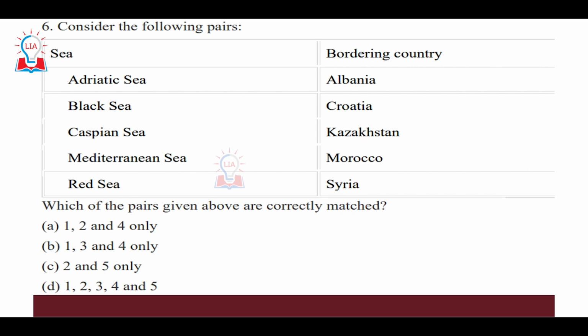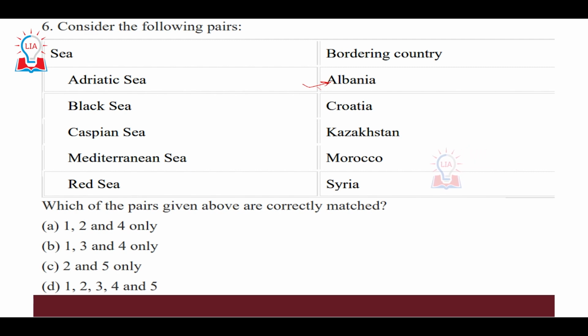Sixth is a question related to the world map. Again, as we have discussed in past videos, for UPSC the Mediterranean region is a very, very important region, because generally UPSC every year or every alternate year asks one or two questions related to the mapping of the Mediterranean, Caspian, Black Sea, and all these areas. A similar question has been asked, where a sea is given and you have to tell whether the given country borders the given sea or not. So we have the Adriatic Sea, Black Sea, Caspian Sea, Mediterranean Sea, and Red Sea, and you have to say which of these are correctly matched.